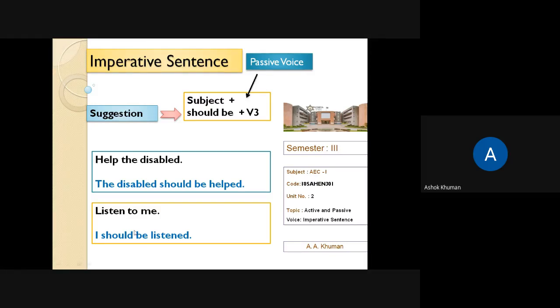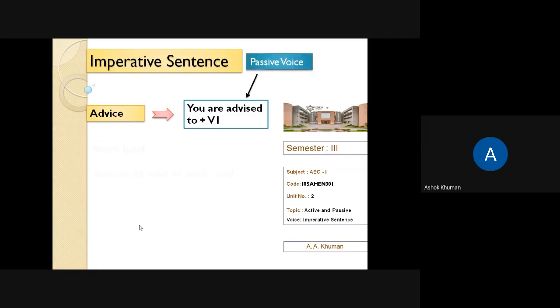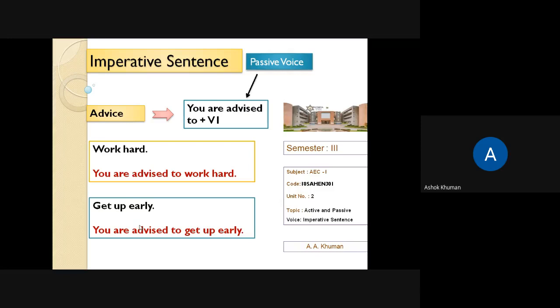Then we have advice. Here again we have "you are advised to" and "you are requested to." In the same way, you are advised to work hard.